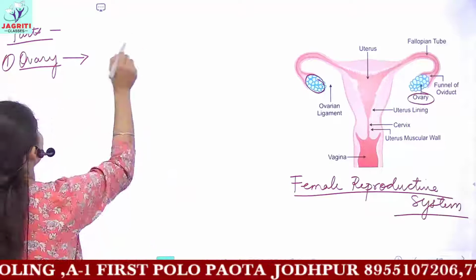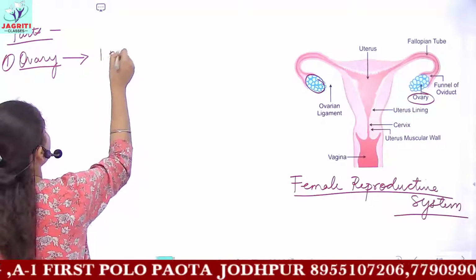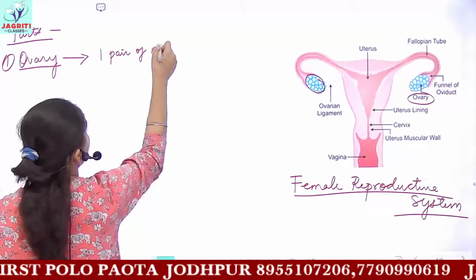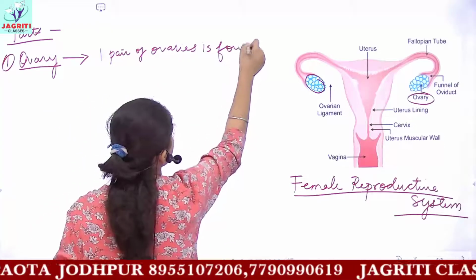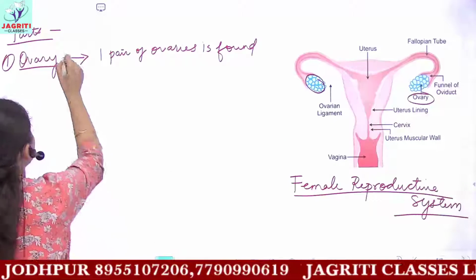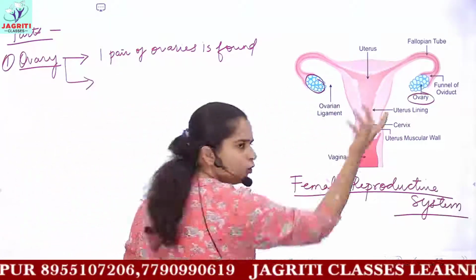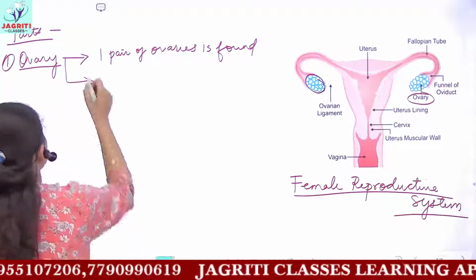In human beings, one pair of ovaries is found, that means you have two ovaries, one on either side.